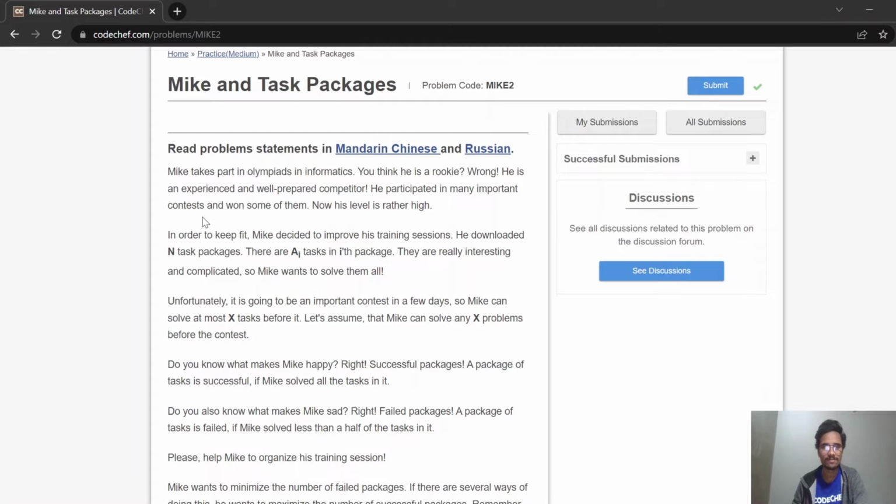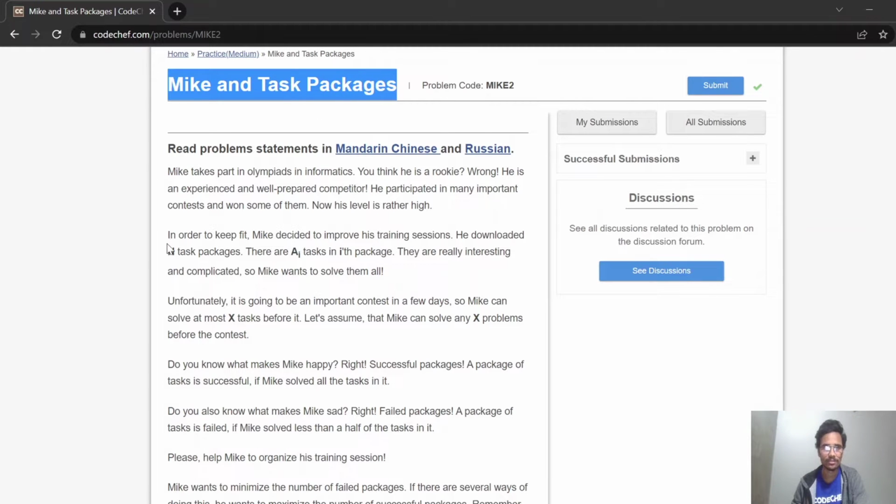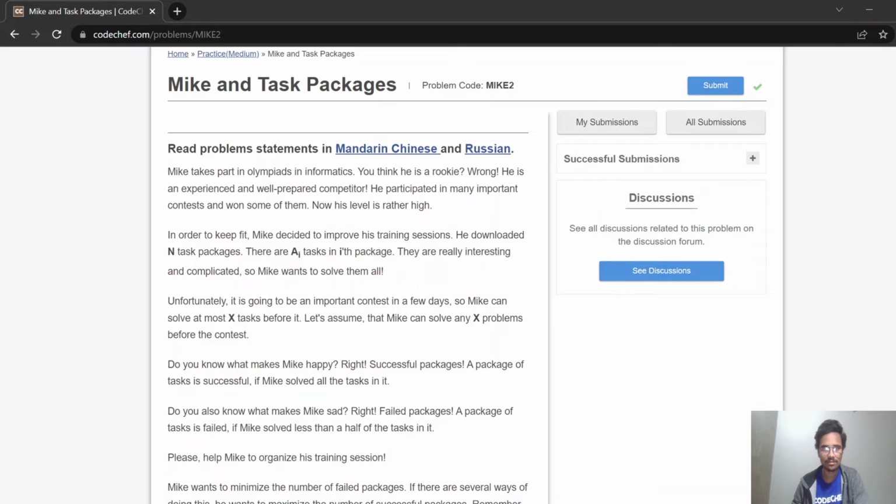So this is the problem statement for Mike and Task Packages. N task packages are there and there are Ai tasks in the ith package. Means an array will be given where the Ai index will represent the tasks present at the ith package. They are really interesting and complicated, but Mike can only solve X tasks before a contest.